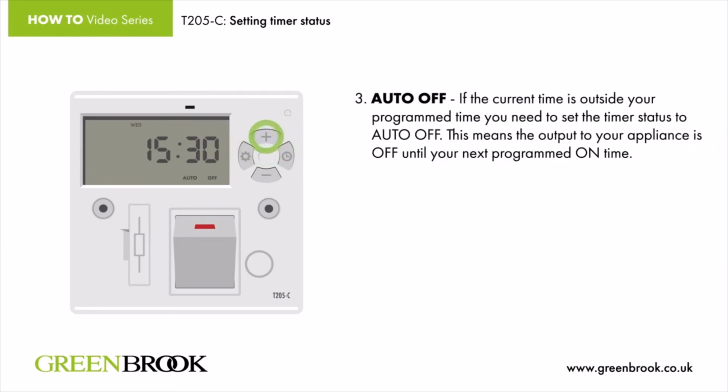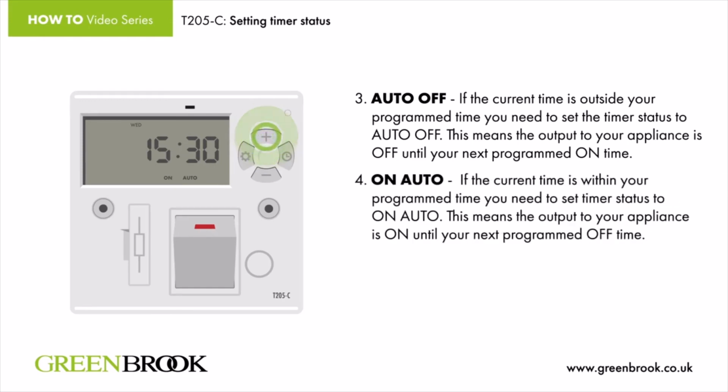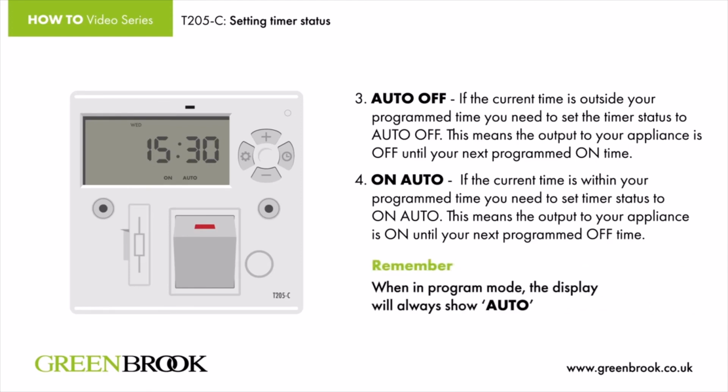3. Auto off. If the current time is outside your programmed time, you need to set the timer status to auto off. This means the output to your appliance is off until your next programmed on time. 4. On auto. If the current time is within your programmed time, you need to set timer status to on auto. This means the output to your appliance is on until your next programmed off time. Remember, when in program mode, the display will always show auto.